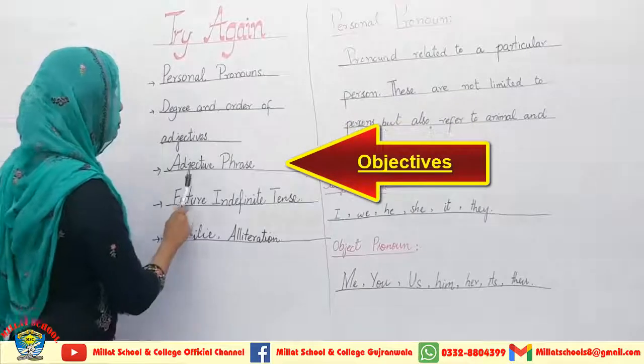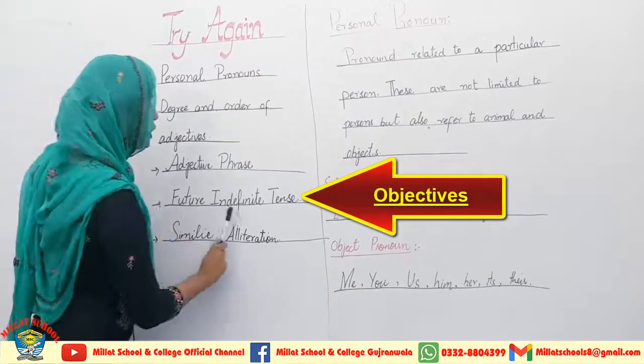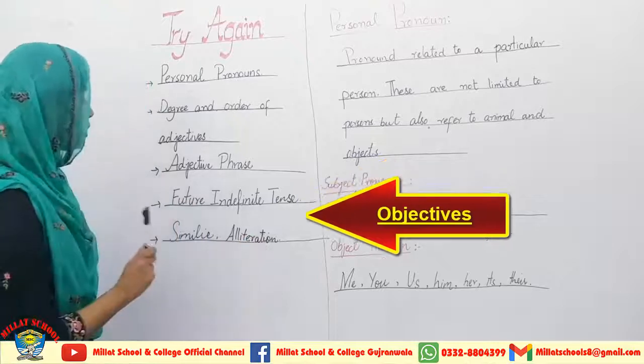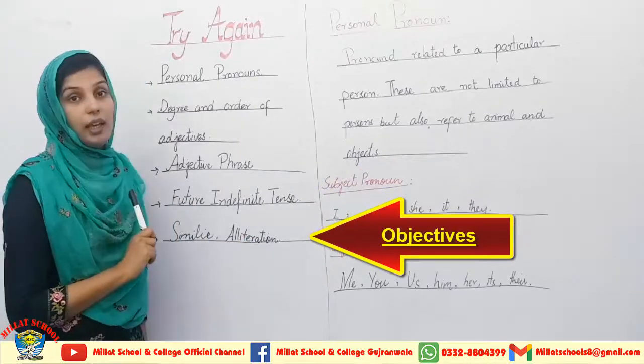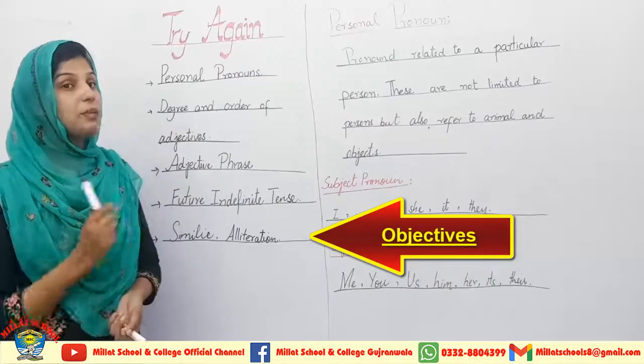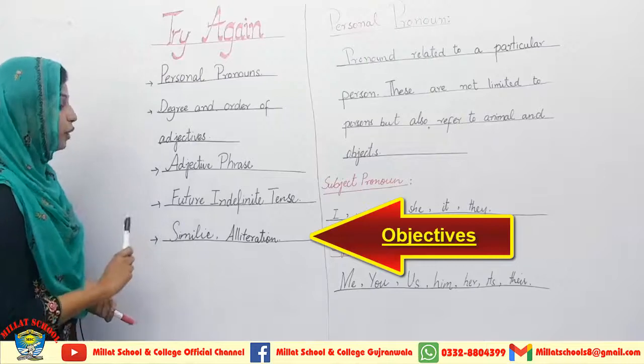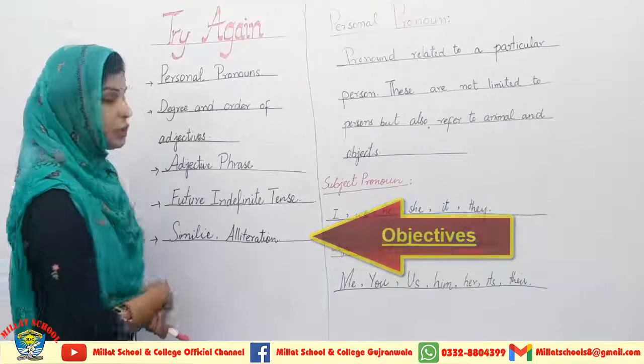We will learn about the adjective phrases and we will learn about the use of future indefinite tense, and the most important thing while we are going to read a poem is the use of some type of figure of speeches, and here we will learn about two figures of speech, simile and alliteration.